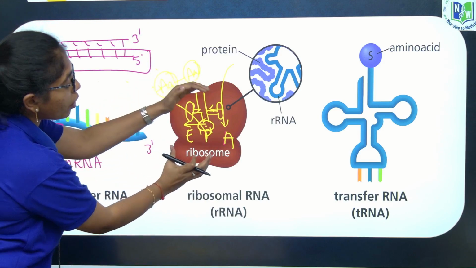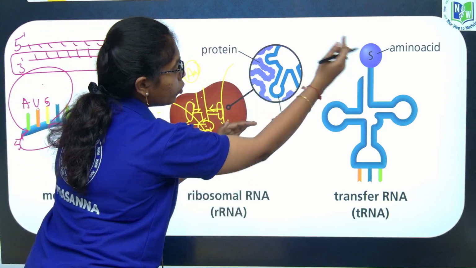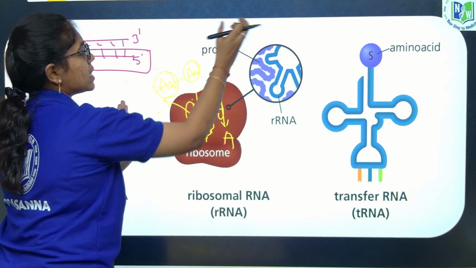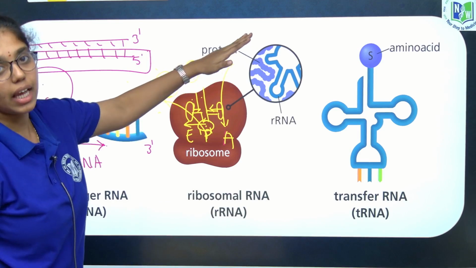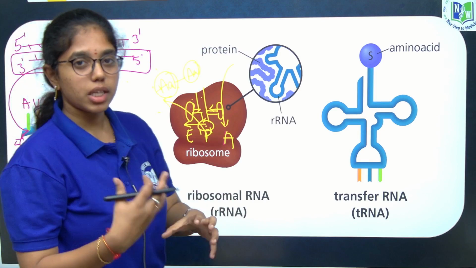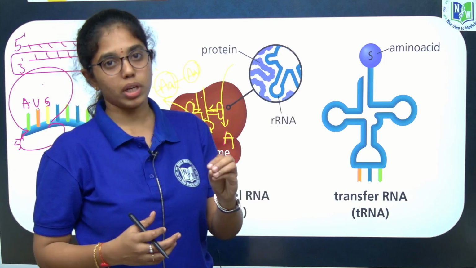So the movement of the ribosome will go across the mRNA and the movement of the tRNA will go, and as such the amino acid chain is formed, right. This is the gist of transcription and translation for protein synthesis.